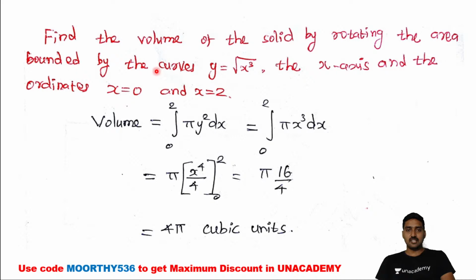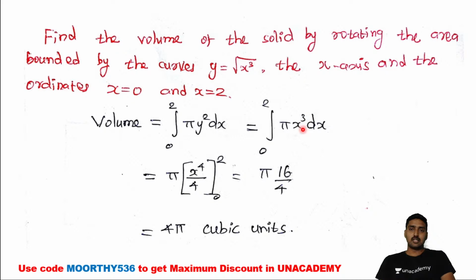Now the volume formula, we are aware of it. It's the integral from a to b of pi into y square into dx. Here y is equal to root of x cube. What about the value of y square? Now y square is equal to x cube, since squaring cancels the root. So we get pi into x cube into dx.